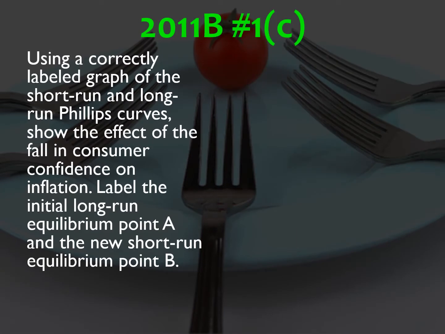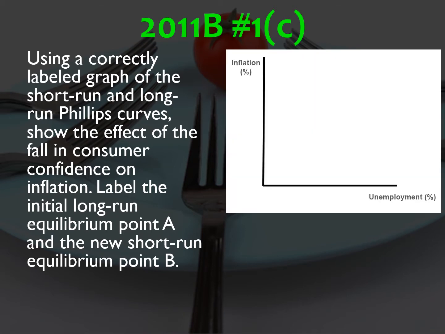C, using a correctly labeled graph of the short-run and long-run Phillips curves, show the effect of the fall in consumer confidence on inflation. Label the initial long-run equilibrium point A and the new short-run equilibrium point B. Phillips curve has unemployment rate on the x-axis, inflation rate on the y-axis. Long-run Phillips curve is vertical at NRU, downward sloping SRPC. Point A is where those two intersect. That's the long-run equilibrium point. Point B is going to be down the SRPC when there is a leftward or decreasing shift in AD. That's going to be movement down the SRPC. So equilibrium goes from point A to point B.